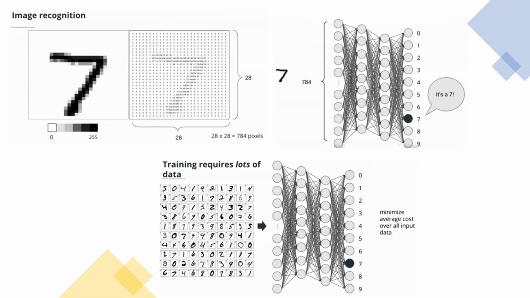A deep neural network takes the input from each of these pixels and makes a series of subsequent decisions, so that the output of this neural network can recognize the number. It's a 7, one output neuron for each digit. The neuron with the highest value is the predicted digit. It could perhaps also have an output that's a 1, because they may look similar depending on how it's drawn. But what it's going to give you is the confidence that it's most likely to be.